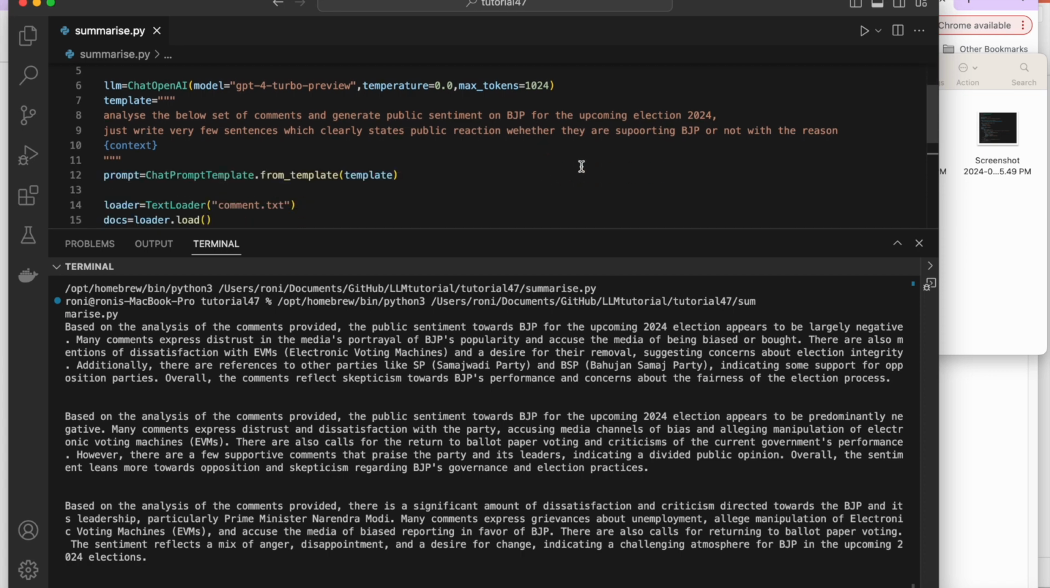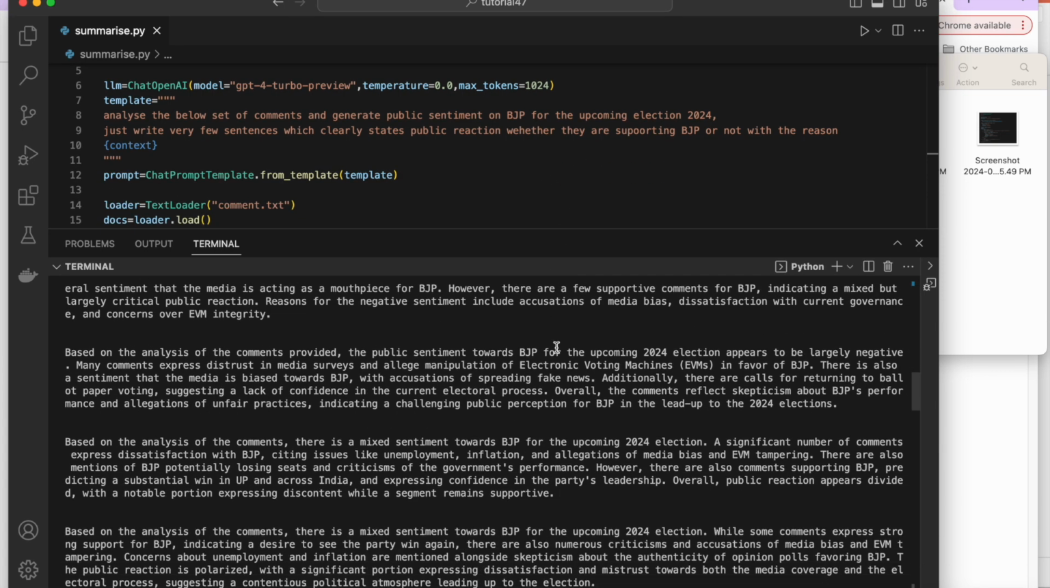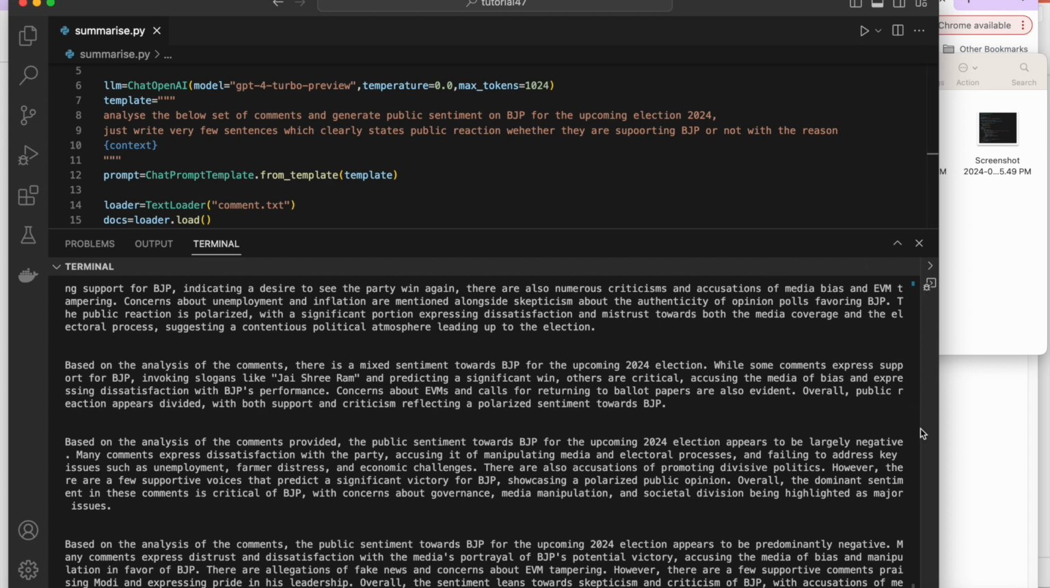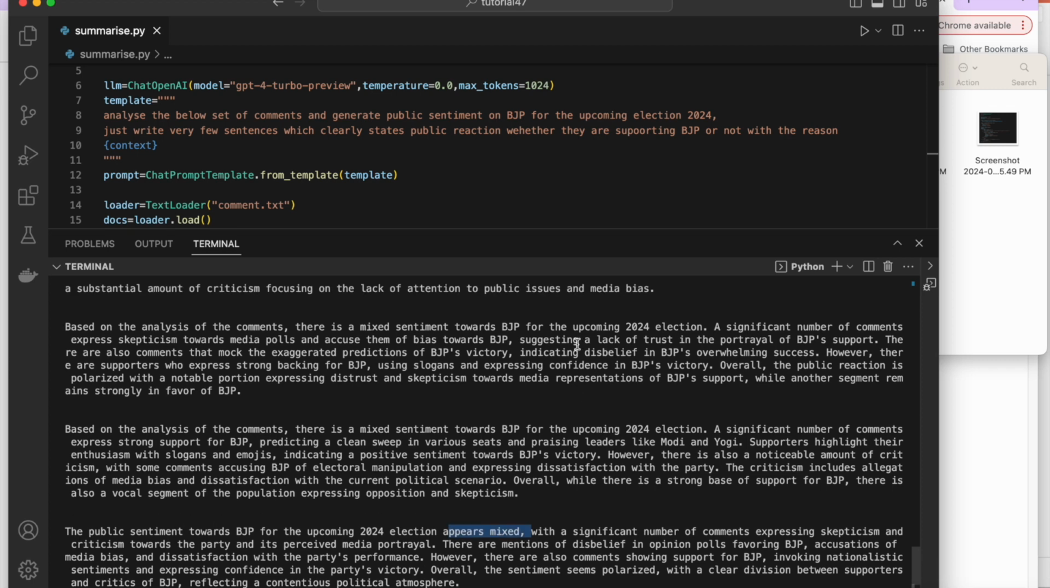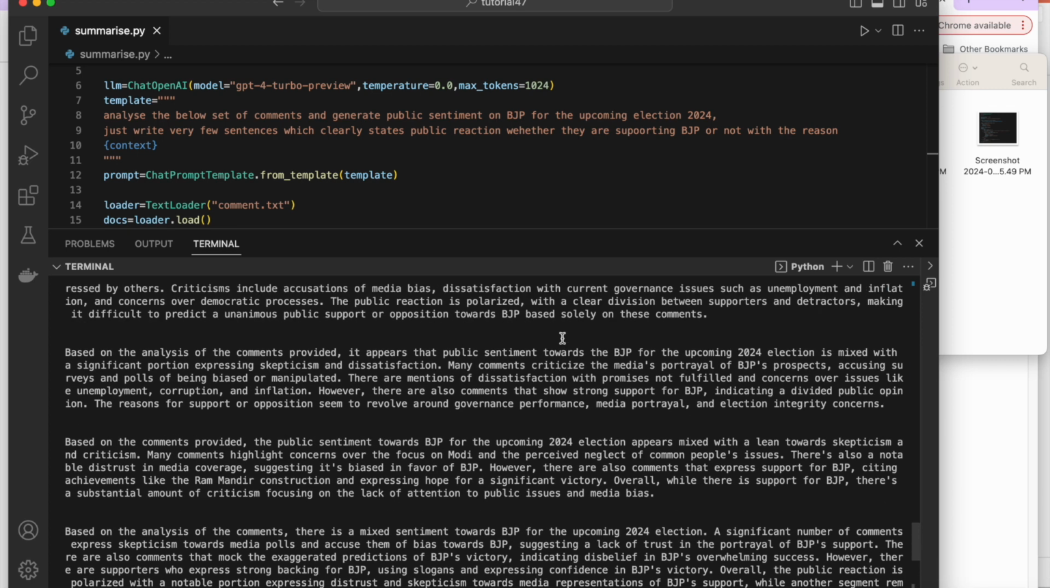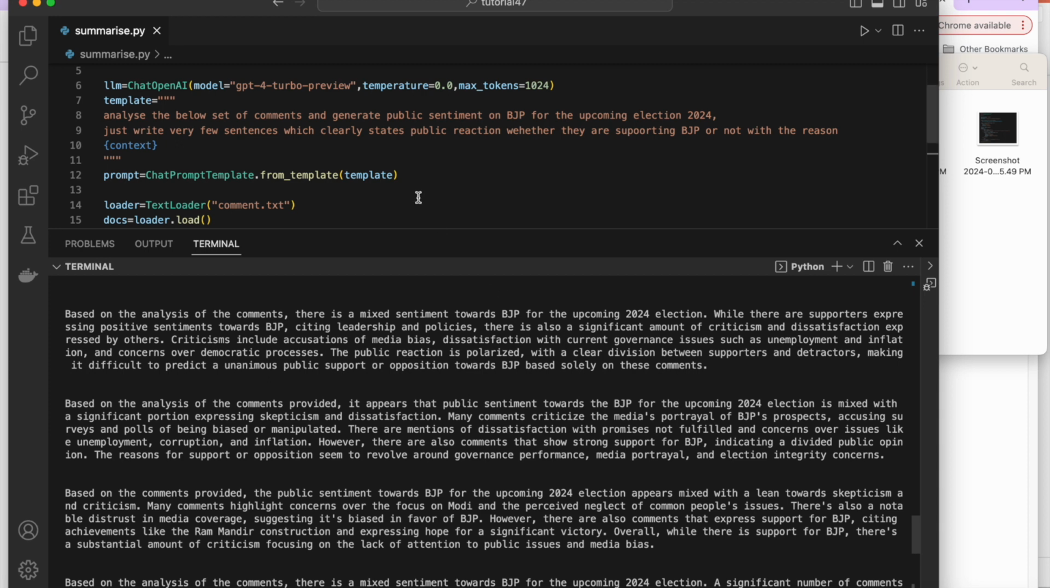Okay, maybe I can reframe this in a different way. You see everything is largely negative here, but there are some mixed things as well. So I'll try to change this part. Just write one sentence.